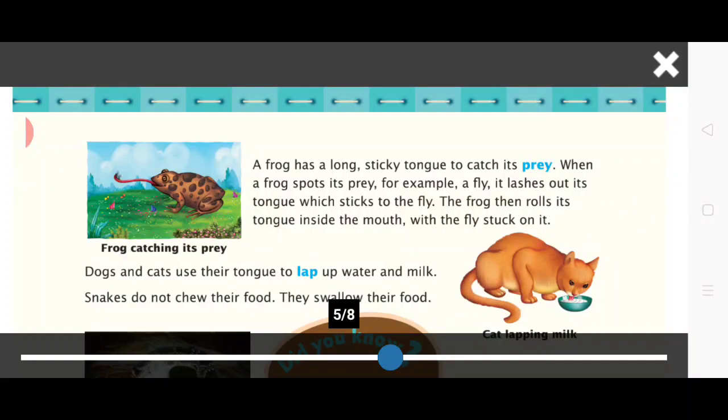When a frog spots its prey, for example, a fly, it lashes out its sticky tongue at the fly. The frog then rolls its tongue inside the mouth with the fly stuck on it.